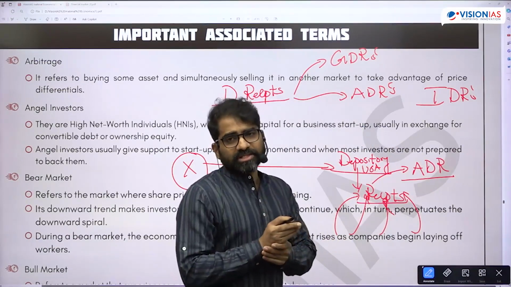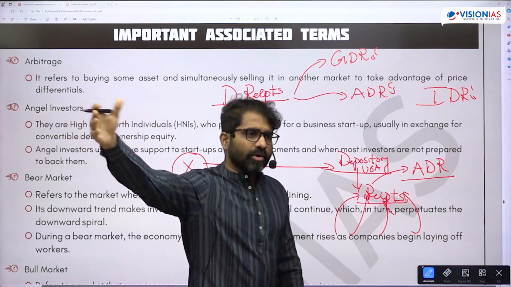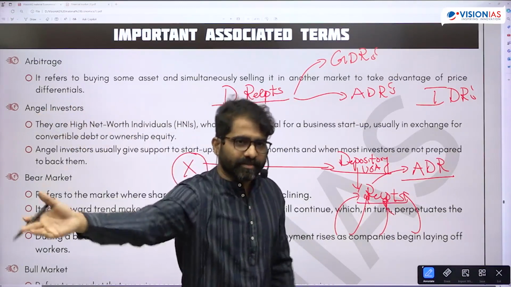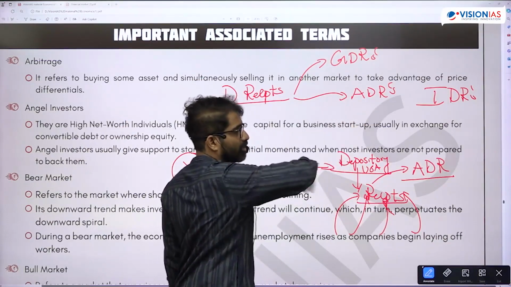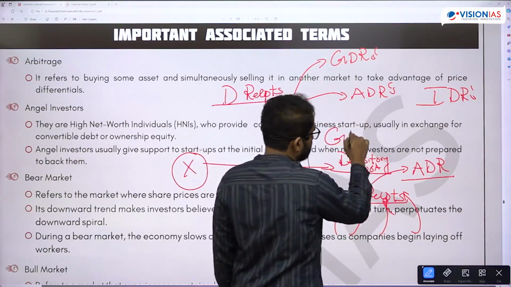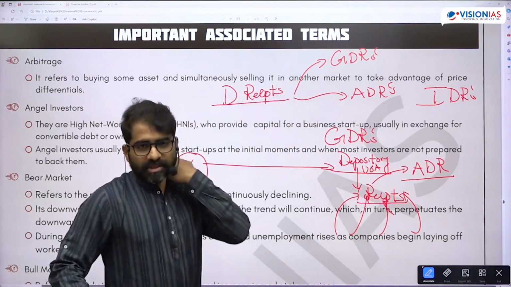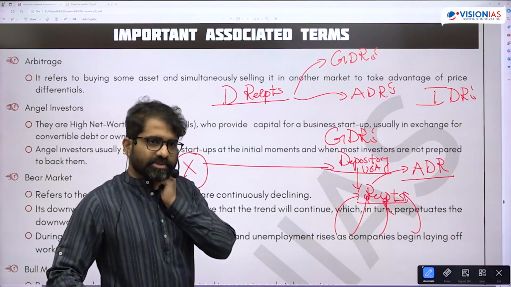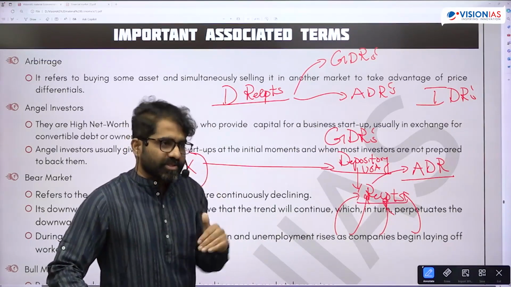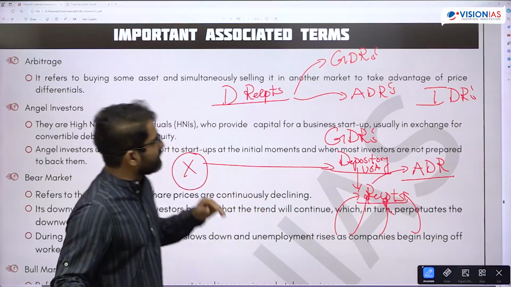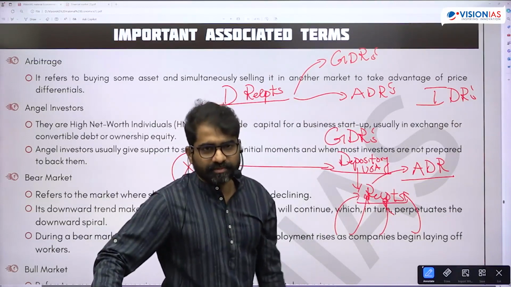Tomorrow, if the laws are changed, we are coming up with new GIFT City in Ahmedabad, where they can directly buy. So this is ADR. In the European market, at the global level, it is GDR, Global Depository Receipts. Similarly, if a foreign company raises money from the Indian market in rupees through the depository route, we use the word IDRs, Indian Depository Receipts.